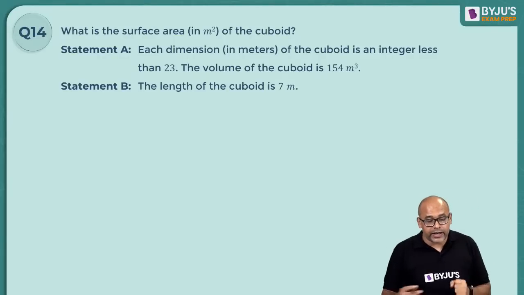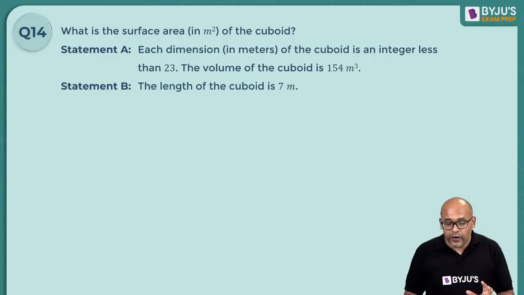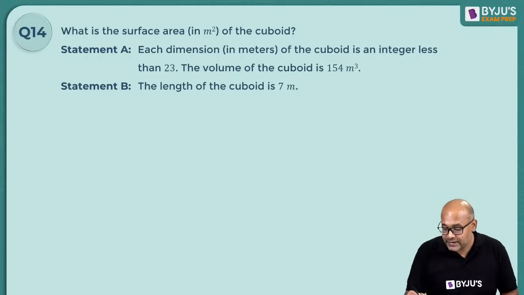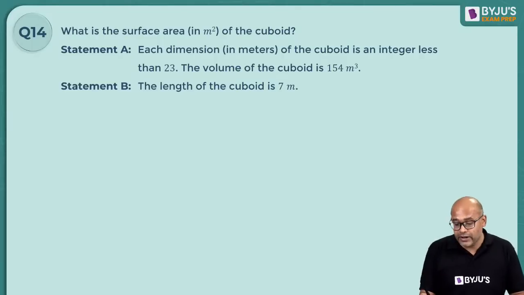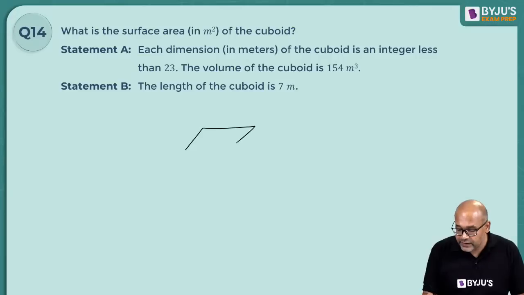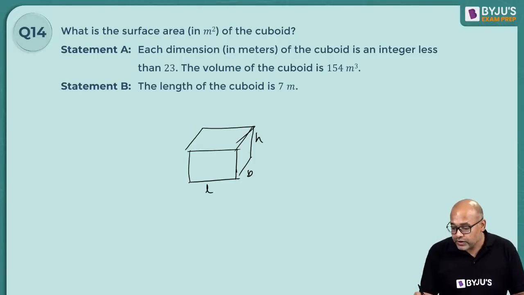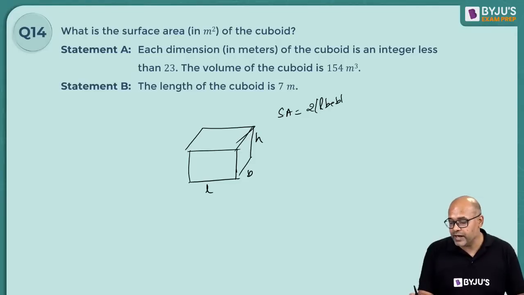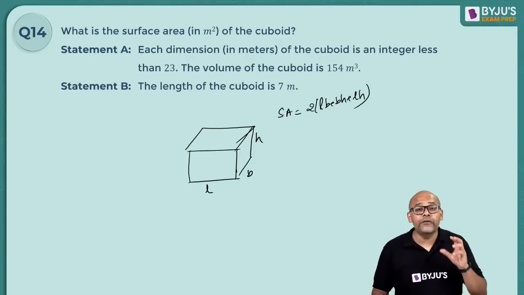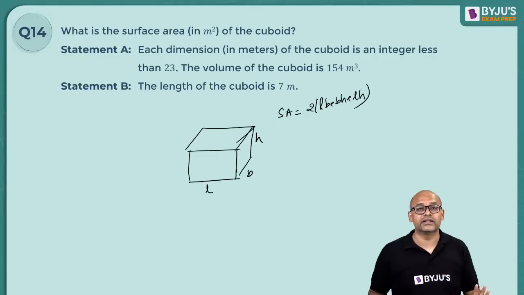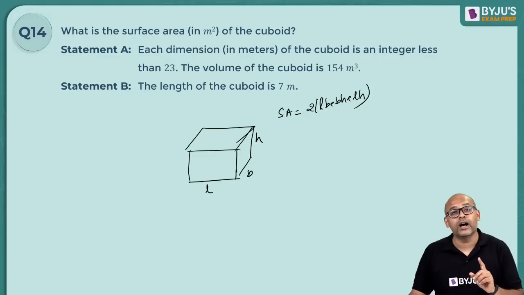Okay, so let's go ahead and take a look at it. What is the surface area of the cuboid? Now, to get surface area, what do you need? Surface area means it's a cuboid, right? So cuboid means you have 6 faces like this. My cuboid is never straight, so pardon my figure. So you have a length, a width, and a height. The total surface area is 2 times (LB plus BH plus LH). If you know your length, breadth, and height, you will get your answer.